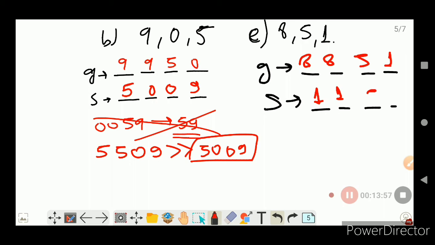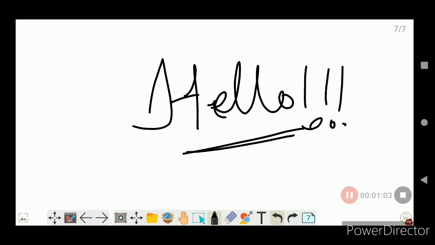So 1158. We repeat the smallest digit for the smallest number. So 8851 is the greatest 4-digit number we can form, and 1158 is the smallest 4-digit number we can form out of the given digits and condition. This ends our question 2, and let's see more questions in the next video.